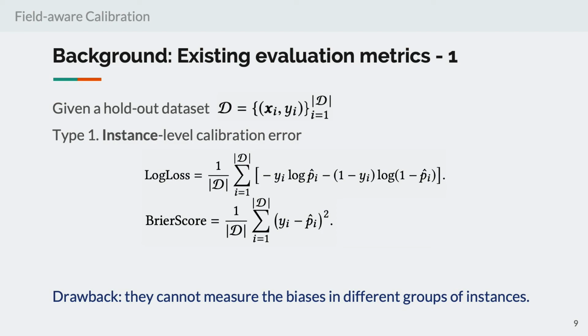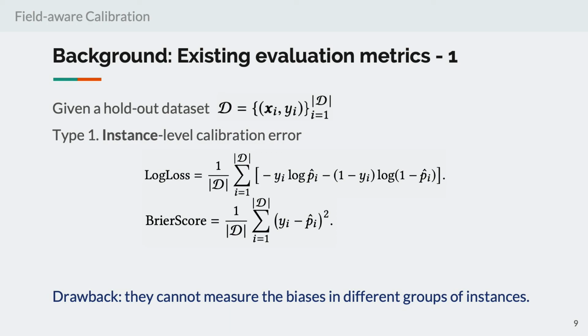Also, we can use the Brier score, which is defined as the mean squared error between p hat and y over all the samples. Therefore, by minimizing such an instance-level calibration error, the overall prediction bias will be smaller. However, there is a drawback: they cannot measure the biases in different groups of instances. Later on, we will show an example to demonstrate that a model with a small log loss can still be miscalibrated.